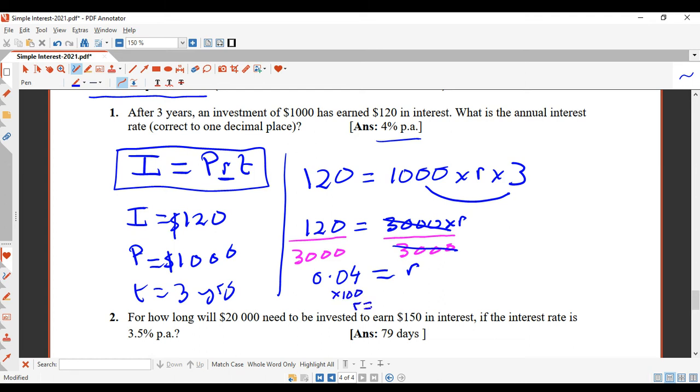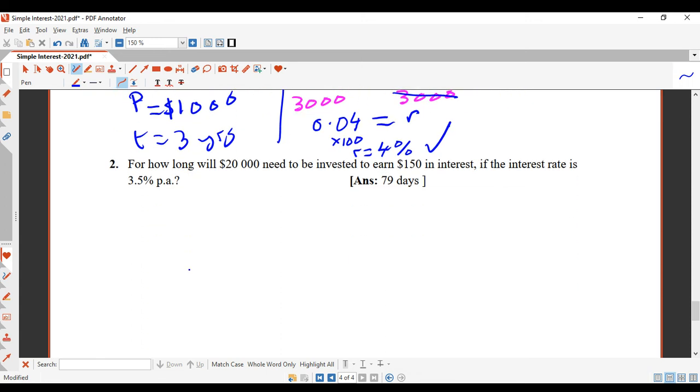And then 0.04 times 100 is just 4. You'd have to write down 4%, because 4% is 0.04. So that's your answer there. Times by 100, and don't forget to put the percent sign. All right, let's have a look at question 2.